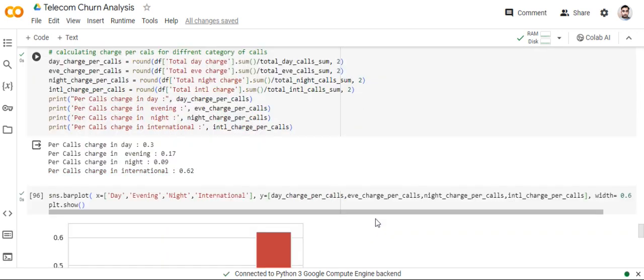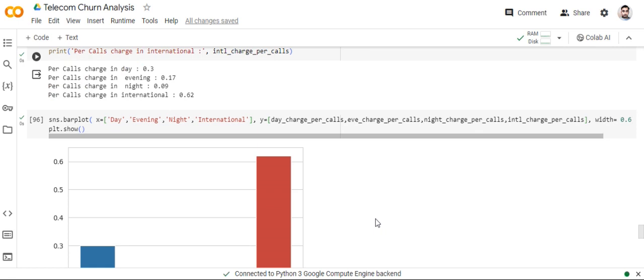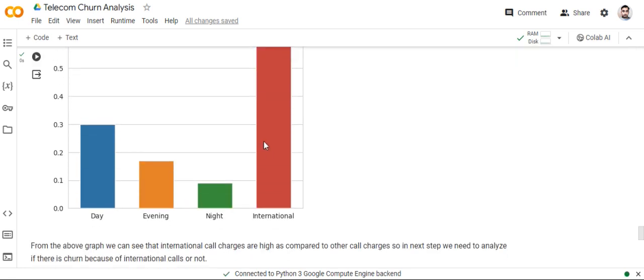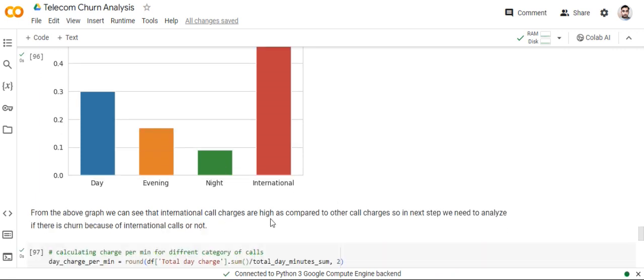Okay, calculate the charge per call in different categories. This is important. International charge per call is very high. Day charge is second, evening charge is third, and night charge is very low. From this graph, the international call charge is high compared to other call charges, so the next step is to analyze: is the churn because of the international call or not?